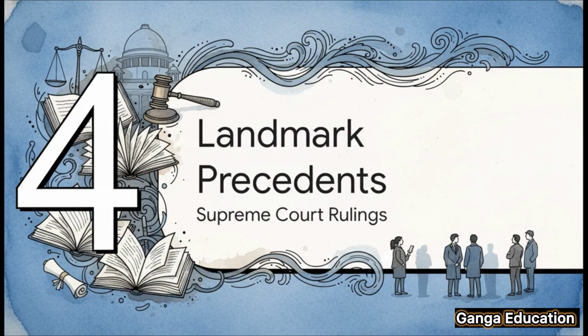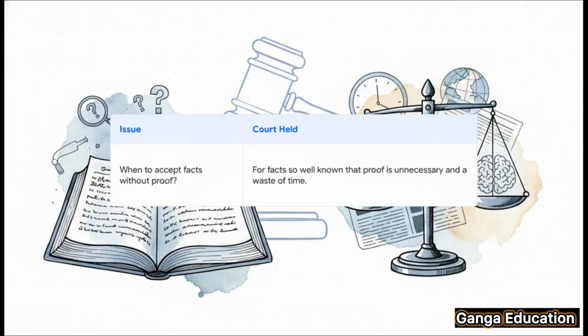You know, to really get a feel for any law, you can't just read the bare act. You have to see how the courts have interpreted it over the years. That's where case law comes in. So let's look at a landmark case that really shines a light on this rule. In the major case of State of West Bengal versus Mir Muhammad Amar, the Supreme Court really nailed this down. The court basically said that judges can and should take judicial notice of facts that are so famous or obvious that trying to prove them would be a complete waste of everyone's time.